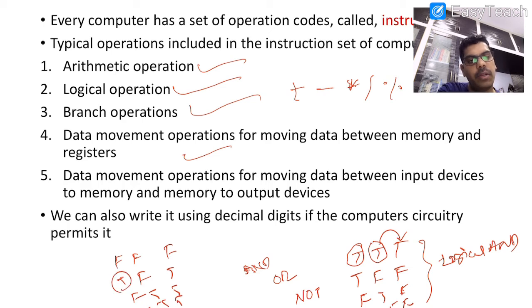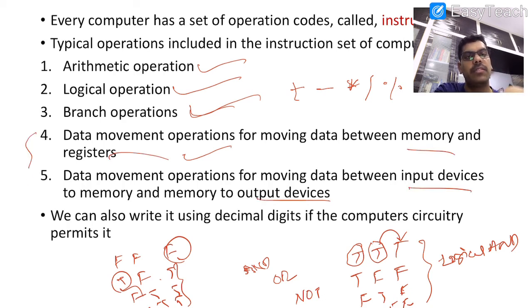So if any one of the inputs is true, then the output is true, otherwise false. That is the logical AND OR. And branch operations, branch in the sense of dividing. So conditionals: whenever we are going to impose conditions, we use the branch operations. Whenever we need to move data from memory to registers or from input devices to output devices, data movement takes place. Okay, these are the different types of instructions which we are going to see while performing the task.